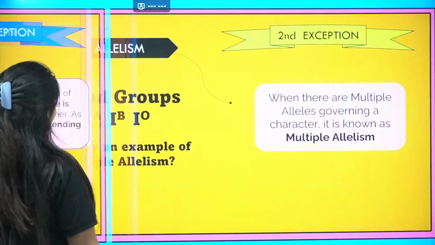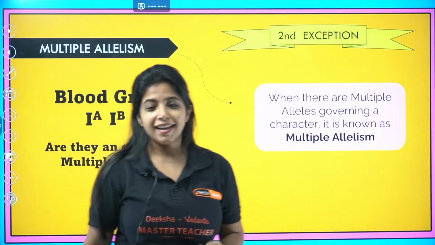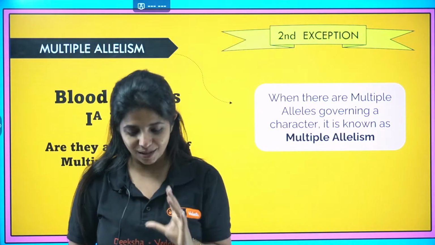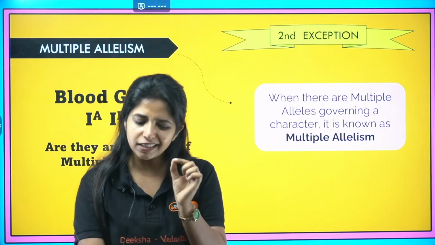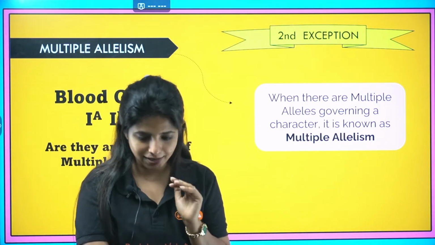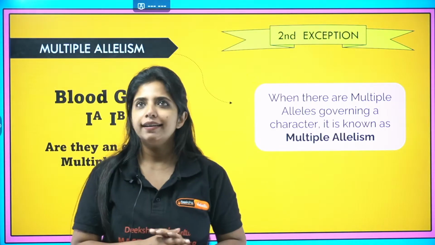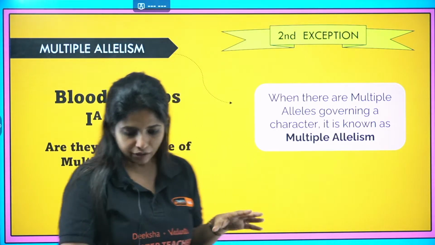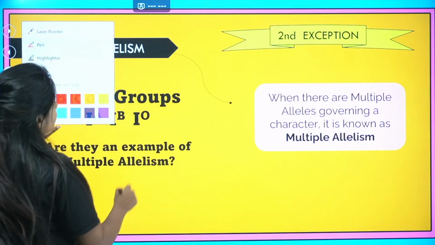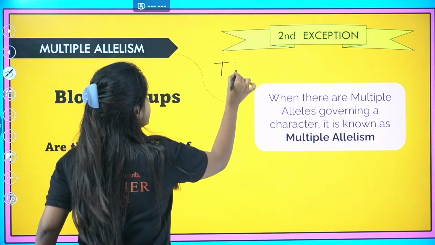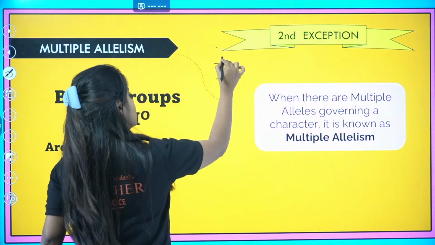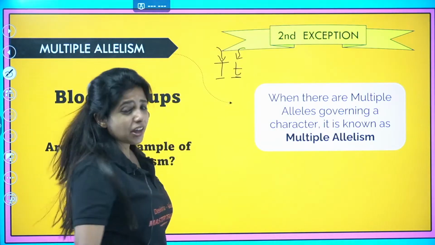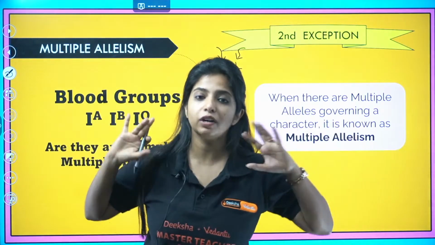Now we are going to go ahead with the other exception, and that was multiple allelism. This is again a little tricky to understand, but you will understand it. Until now, Mendel said that usually you have two alleles for height, right? One is capital T, one is small t. He never mentioned multiple alleles for one particular character.